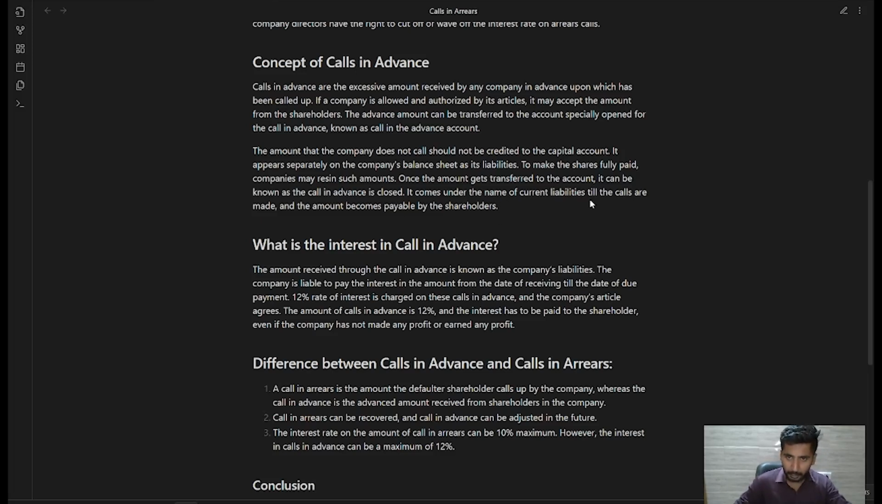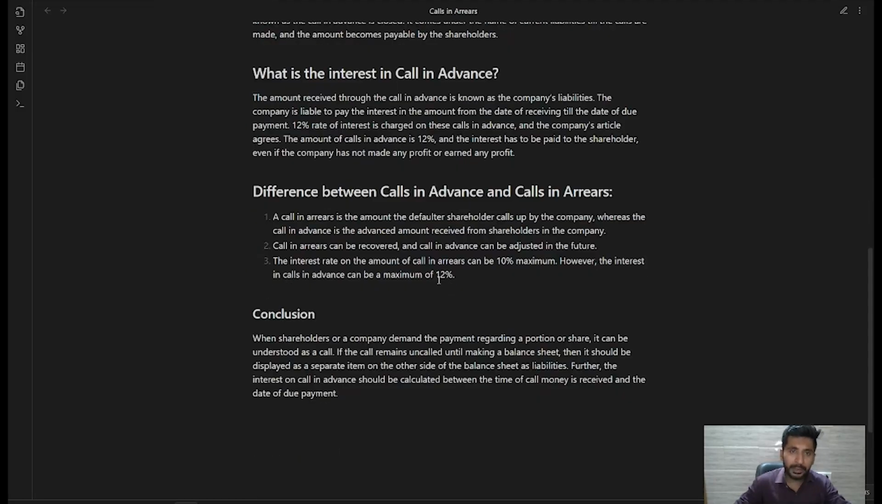It comes under the name of the current liabilities till the calls are made. Okay. For the company, it is the current liability. कब तक? Till the calls are made and the amount becomes payable by the shareholders. Okay. Now let us talk about the interest for the calls in advance.